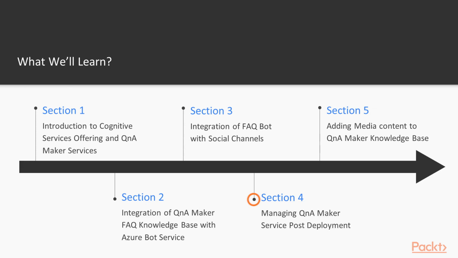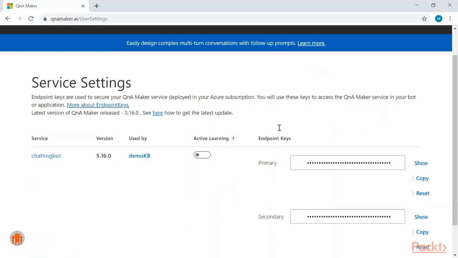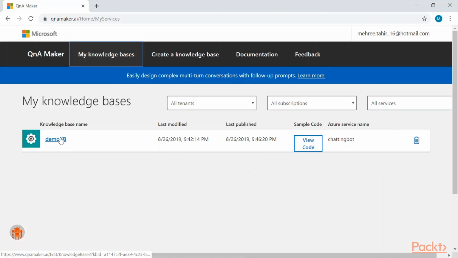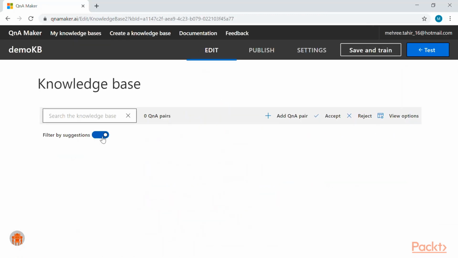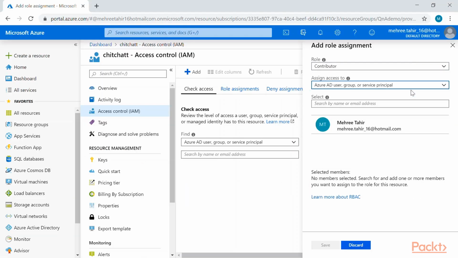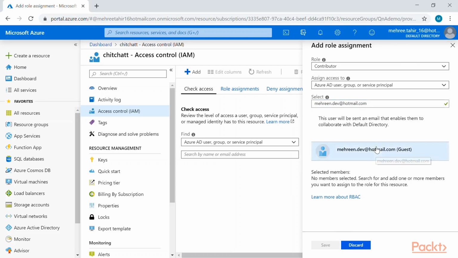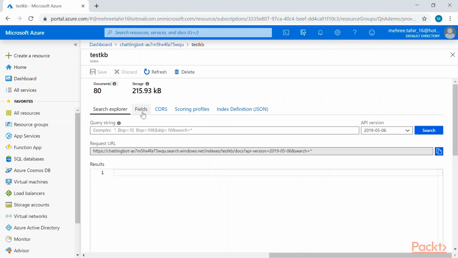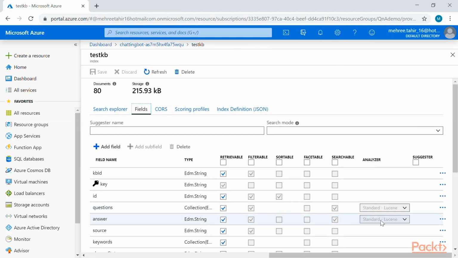In Section 4, we will focus on updating our knowledge base after the initial creation. We will take a look at the analytics for Web App Bot in Azure Portal and query the chat logs to get meaningful information. Then, we will update our knowledge base with recent user requests using different methods. We will also talk about some recently introduced interesting features of QnA Maker, like active learning and multi-turn conversations. We will also add collaborators to our knowledge base and talk about the supported languages.